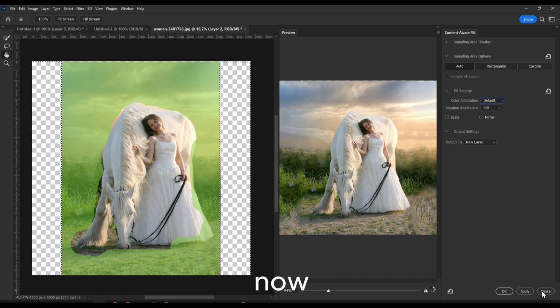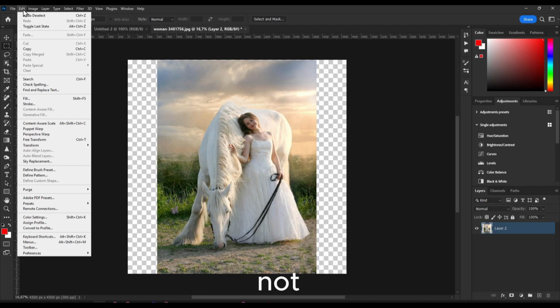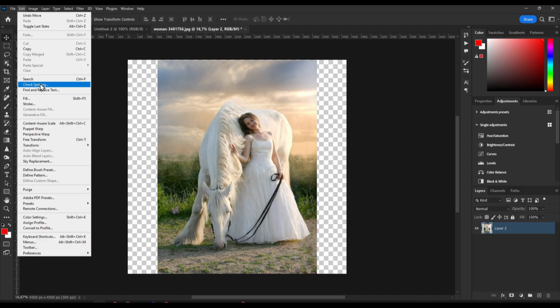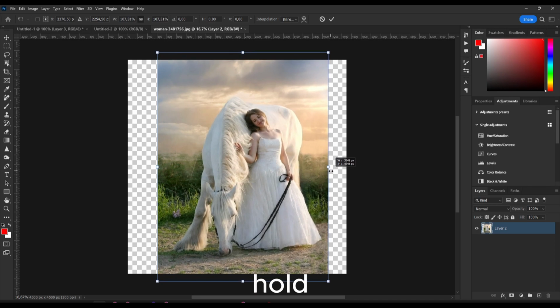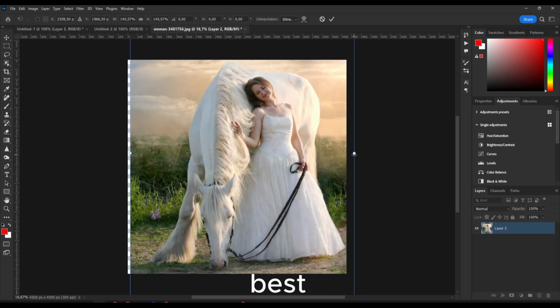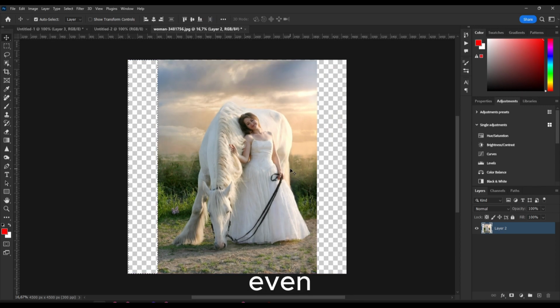Now there are two methods I know. There are probably more, I'm not an expert, probably there are more methods to fill this, but I only know two. Obviously you can also go to Edit and Free Transform and just resize. If you hold Shift, it will lock the proportions, but I don't know if that's the best option. Maybe if you want to crop, first of all make sure it's even, and press Control plus T, that's the shortcut.